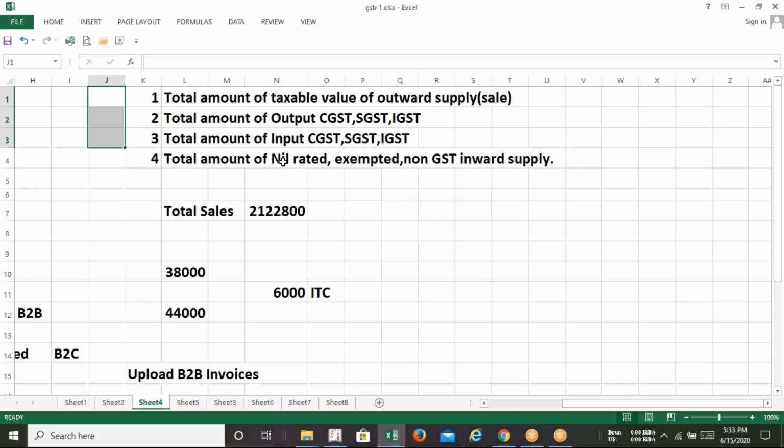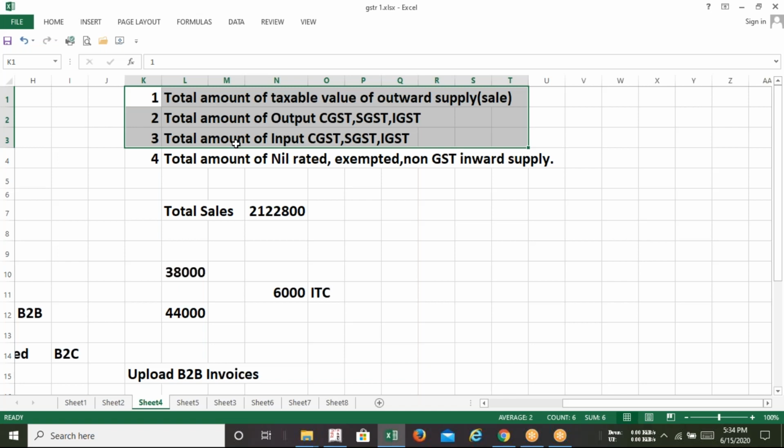So this fourth number of information you may or may not upload in GST 3B. If you do not upload it, till now no return has been rechecked on the basis of such information. But since there is a column, we need to upload that. But these three very vital pieces of information you have to upload, because if you are engaged in any kind of sales or purchase, more or less that amount will arise. That amount you need to upload in the GST 3B return. So these are the components we are going to upload for GST 3B.